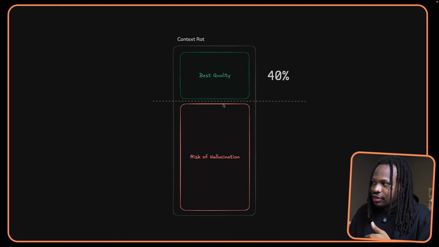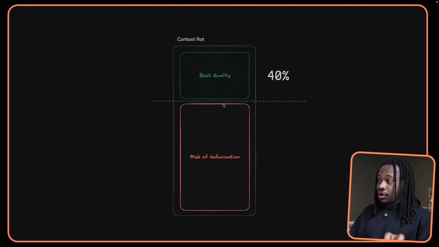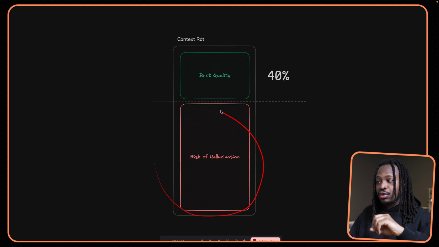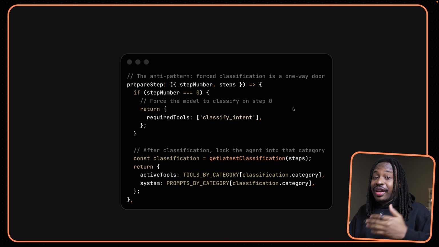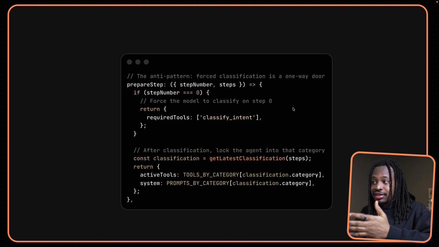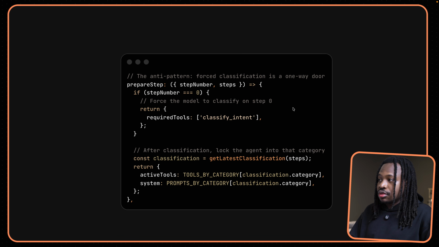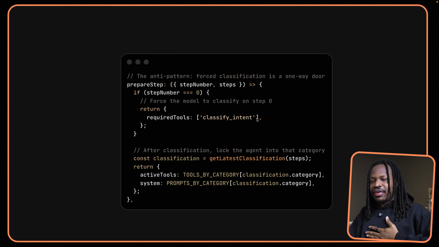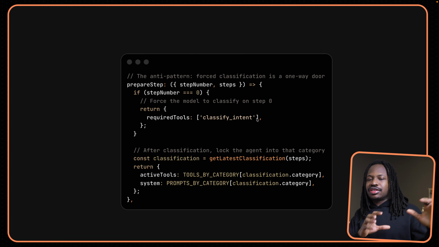The risk with this rapid growth, aside from losing money on context tokens, is that you start exceeding 40% of your context window and start entering this zone where you risk hallucination before the user even achieves their goal. And what my team did when we found ourselves in this situation while using the affordable model was to try to force the agent to use a particular tool to classify its intent. When it classifies its intent, then we can control its trajectory.